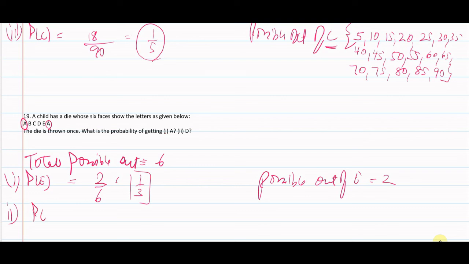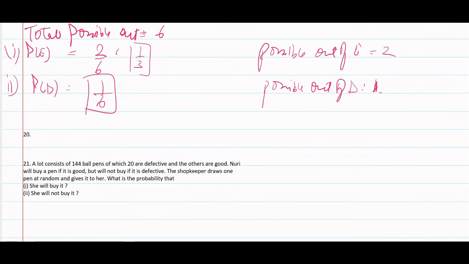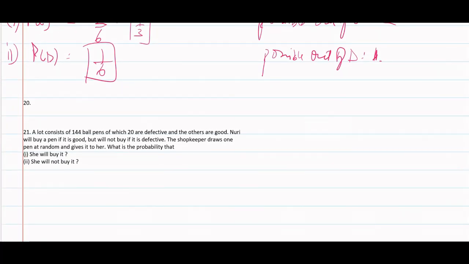For D, we would take probability of event D. Total possible outcomes as it is given, 6. Possible outcomes of event D is only once. So 1 chance. Probability of getting D is 1 by 6. Question 20 sum we would do later. Let's move on to 21st.